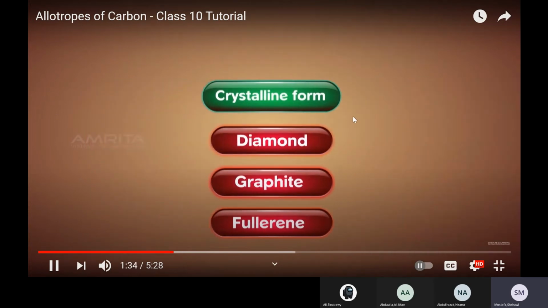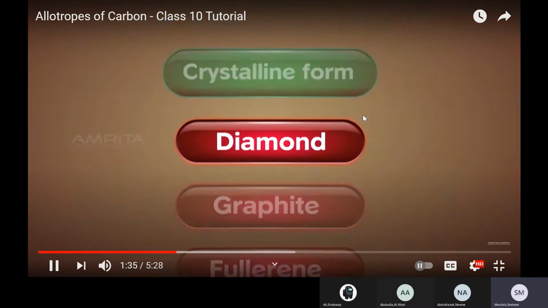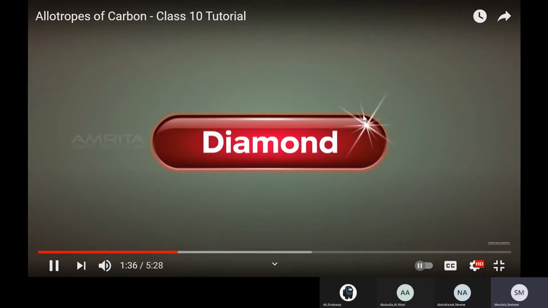Accordingly, let us understand the crystalline forms. Diamond. Diamond is the hardest crystalline form of carbon. In diamond, each carbon atom is linked to 4 other carbon atoms by covalent bonds, forming a rigid 3-dimensional structure. Each C to C bond length is 154 pm.